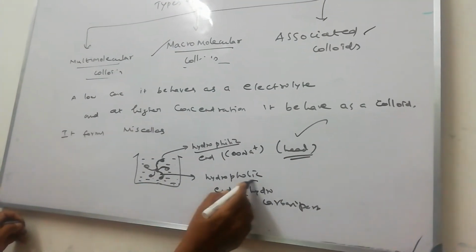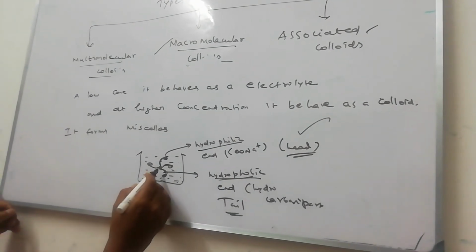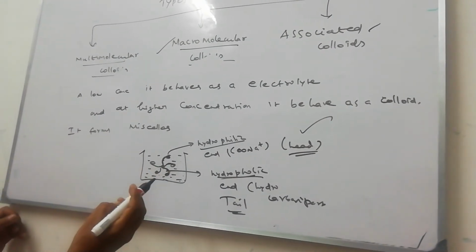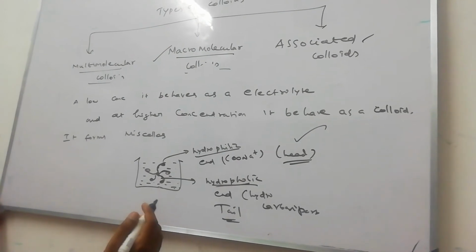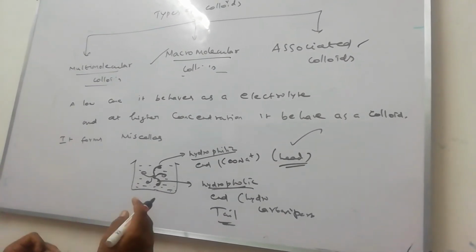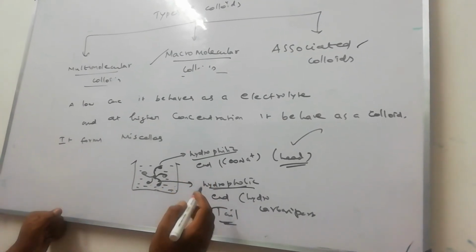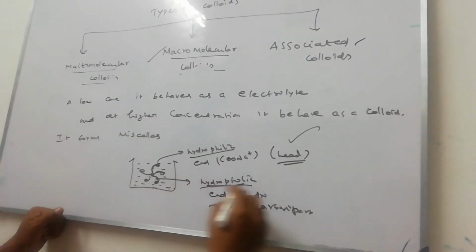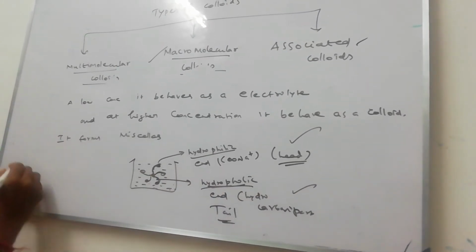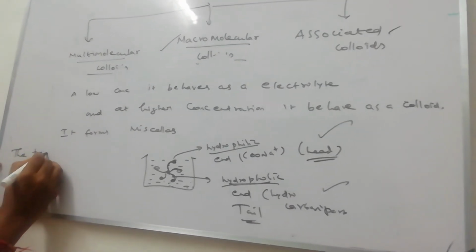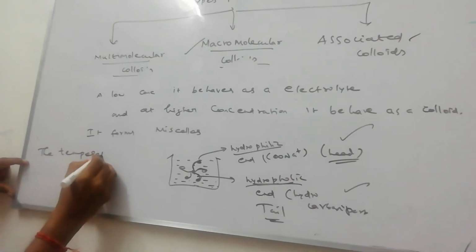And this hydrophobic end is tightly bonded with grease, oil, and dirt particles present in the cloth. While washing, all the dirt particles bond with the hydrophobic end, and it will come out. This is called a micelle.